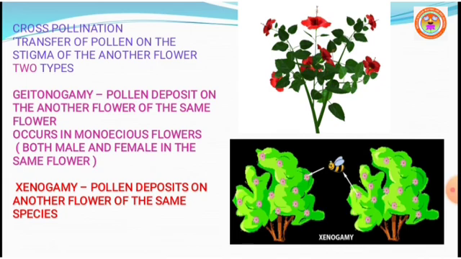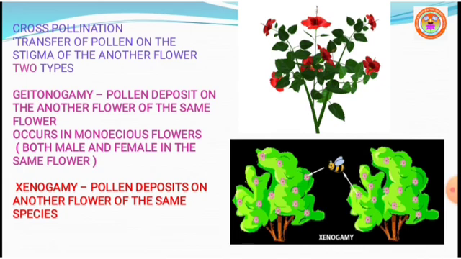The next is xenogamy. When the pollen deposits on another flower of a different plant of the same species. So genetically the pollen is derived from a different plant of the same species. If pollen transfers from the anther to the stigma of another flower of a different plant, it is called xenogamy.